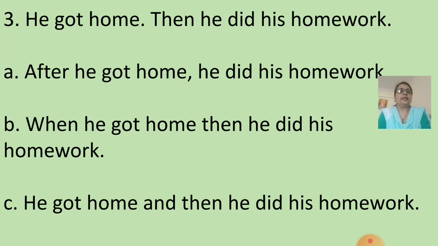Next question. He got home, then he did his homework. Let's see the options. Option A, after he got home, he did his homework. Option B, when he got home, then he did his homework. Or option C, he got home and then he did his homework. And of course, option A is the answer. After he got home, comma, he did his homework. Observe, children, we have joined the sentence without changing the meaning.